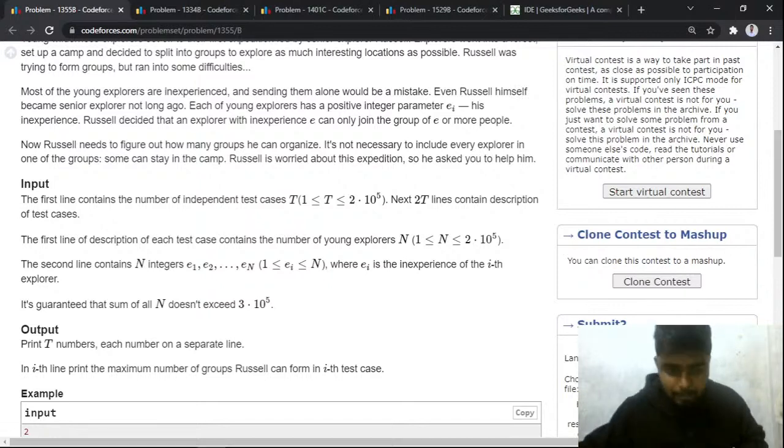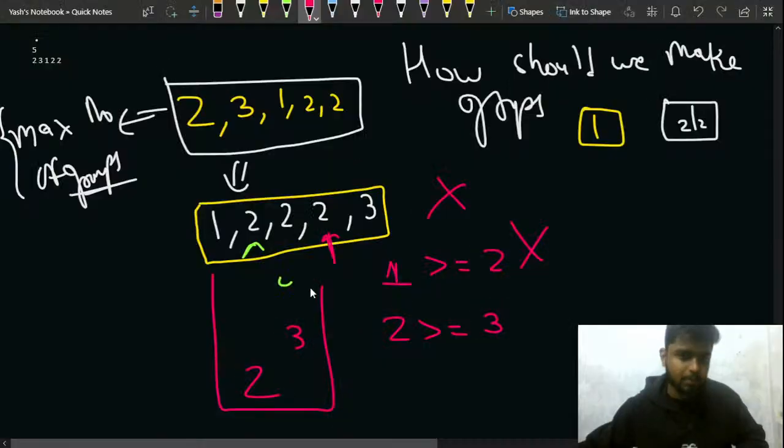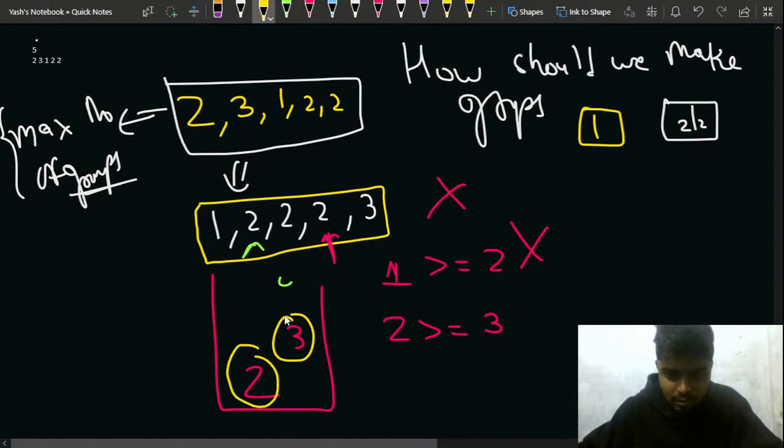So now coming back to the problem, right? I was here. A lot of people have joined back. So I said that let's put this 2 and let's put this 3. But the moment I put this 1 and 1 in one group, then this 2 and 2 are in one group. After that, in the second group, this is the first group and this is the second group.